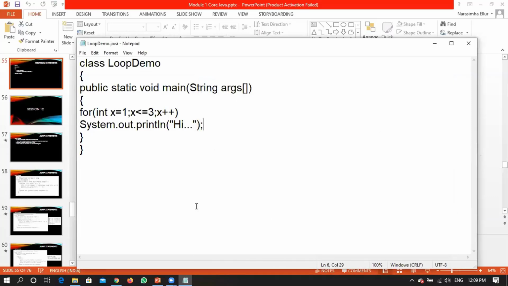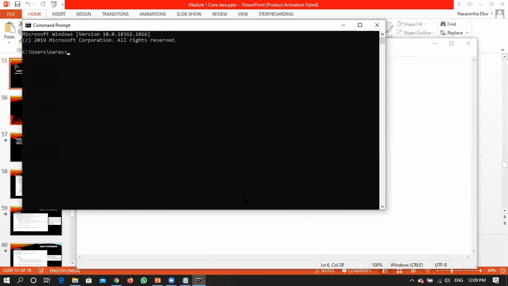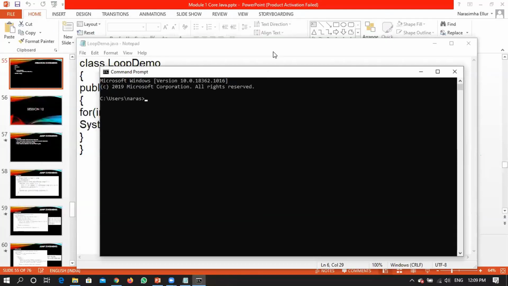Saved. What might be the output? Will it give any errors? Can you predict the output? Just a cross check. I think it might be giving some errors. Did we miss anything? Whether we have written everything properly?